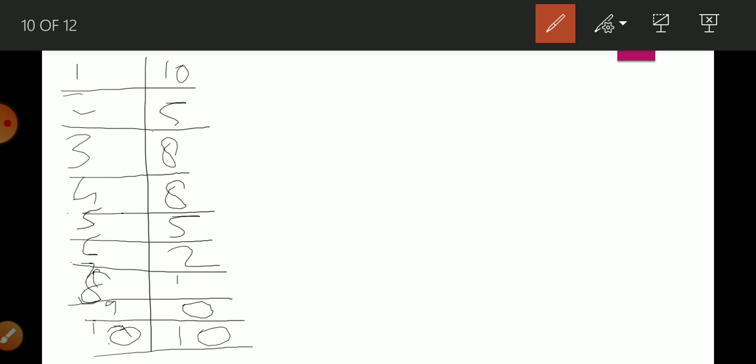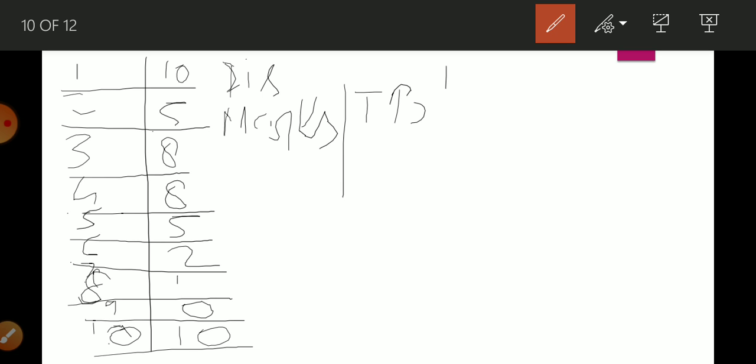Okay, students, now I am going to arrange this data into a discrete series. So how are we going to convert this individual series into a discrete series? First of all, we are going to write marks, and then tally bar, and then frequency. Here is the marks column, and this is the serial number column. So which numbers have appeared? 0, 1, 2, 5, 8.